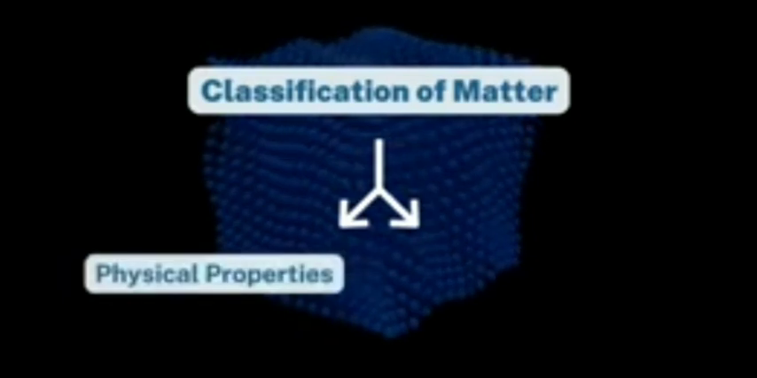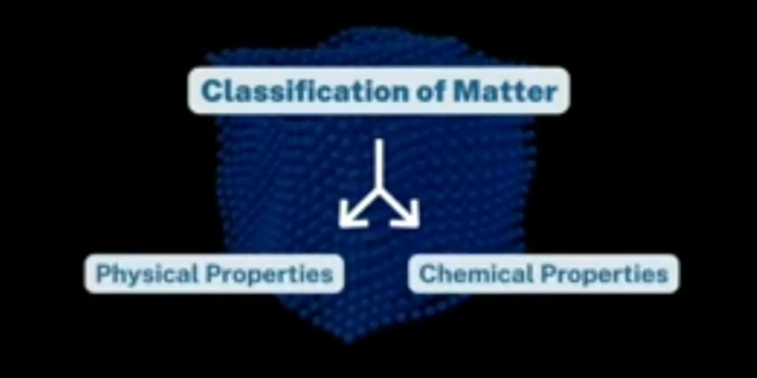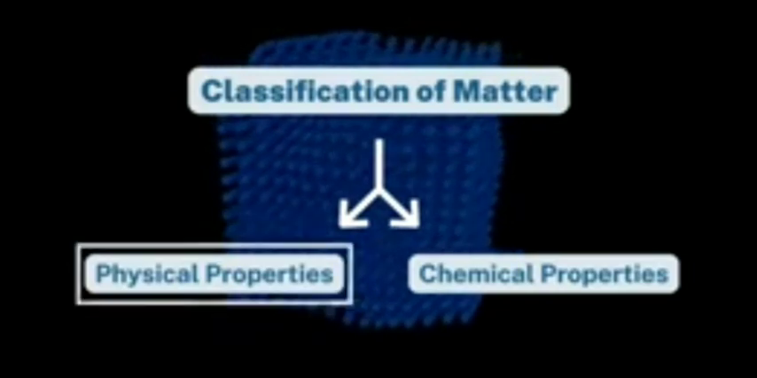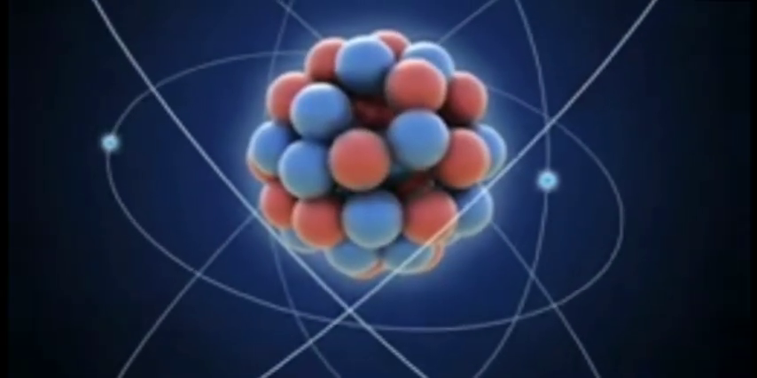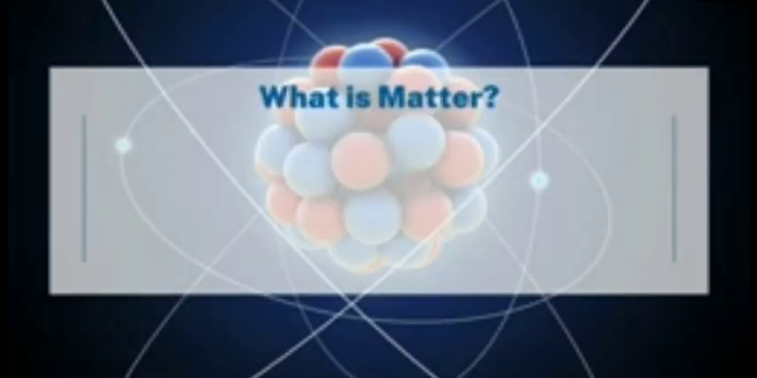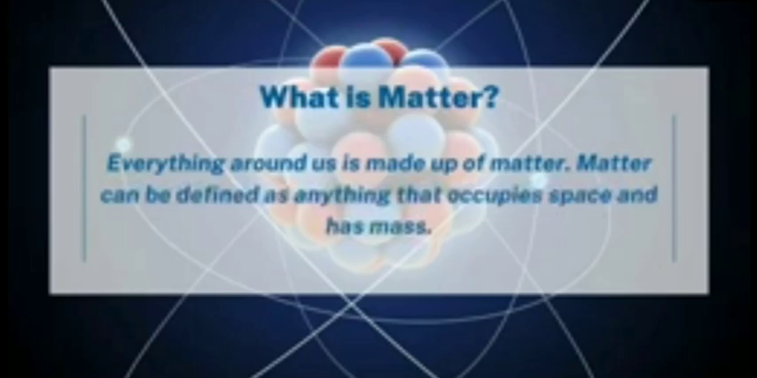Fast forward to modern times, and scientists have evolved types of classification of matter based on their physical and chemical properties. In this lesson, we will be focusing on matter based on its physical properties. Now that we understand how matter has been classified in the past and present, let's define what matter actually is. Simply put, everything around us is made up of matter. Matter can be defined as anything that occupies space and has mass.